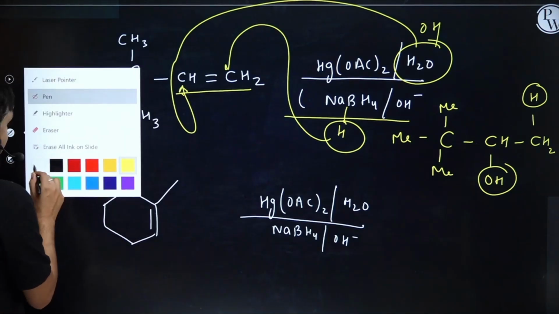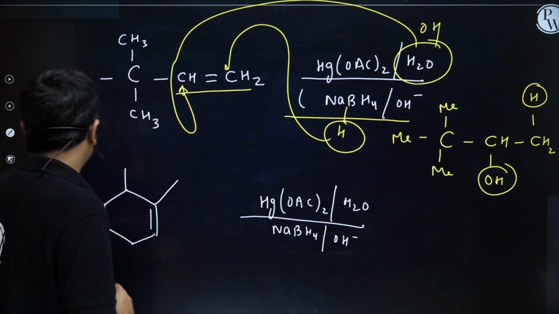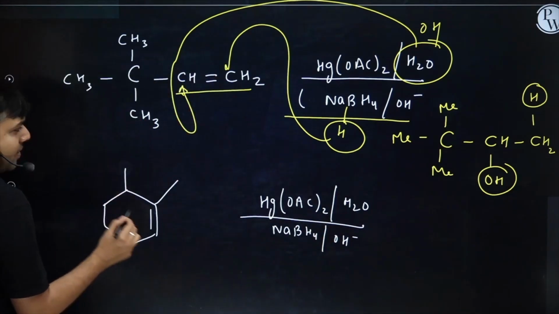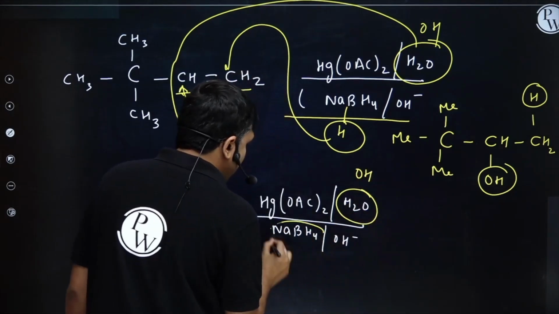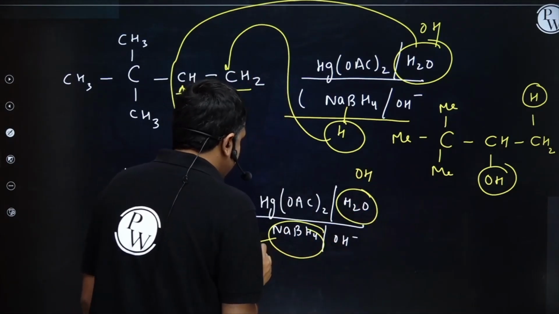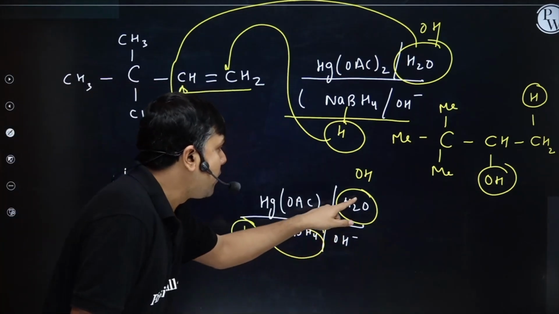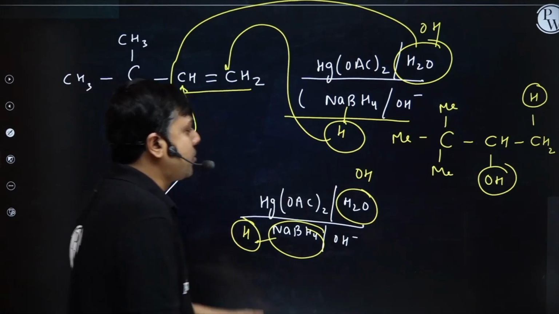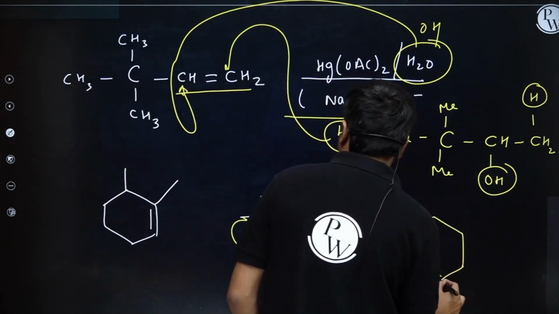Once again, okay. I'm having OM in the first step and DM in the next step. So students, from here, I will have OH, and from here, I will have H. This H will attack on the less substituted carbon, and the OH will attack on the more substituted carbon, and they will be at anti-position with respect to each other.